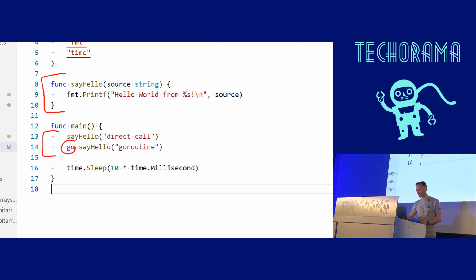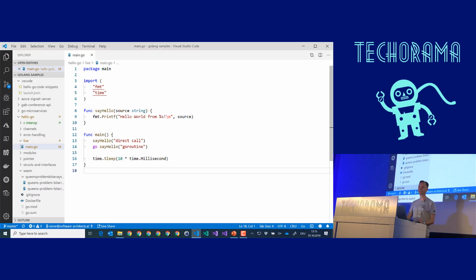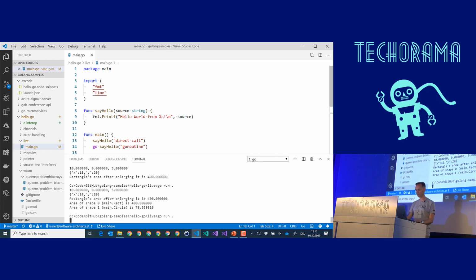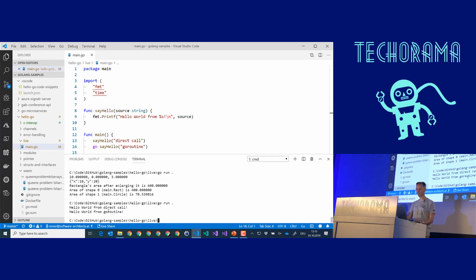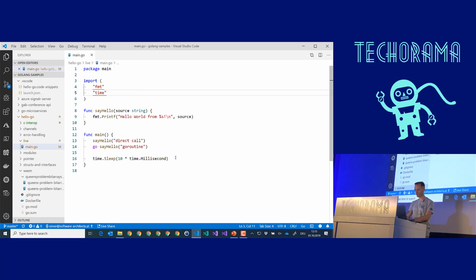And then I'm just sleeping for 10 milliseconds, and I hope that the second Go routine will also have enough time to print its statement. Don't worry, we will take a look at synchronization in a second. So let's give it a try. Go run this guy, and it will say, hello from direct call, hello from Go routine. Pretty simple. Now let's take a look at something that is a little bit more interesting.